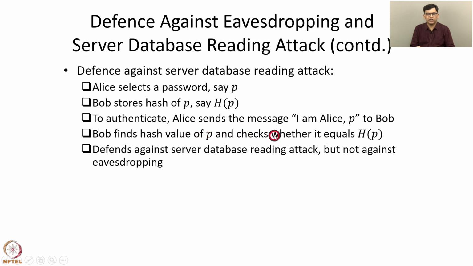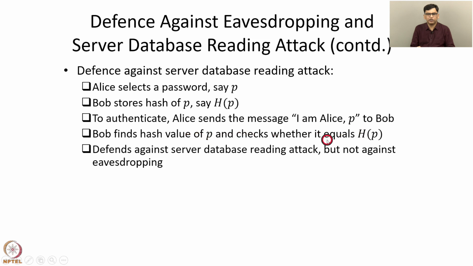This defends against the server database reading attack, but not against eavesdropping. The reason is that if an intruder reads the database at the server Bob, then they'll get h(P), but h(P) is not enough to authenticate as Alice to Bob, because to authenticate as Alice to Bob, one requires to send the password P to Bob, and it is computationally infeasible to get the password P from the hash value h(P). So someone who reads the server database gets h(P), from which it is computationally infeasible to get the password P. Hence, this protocol defends against the server database reading attack.